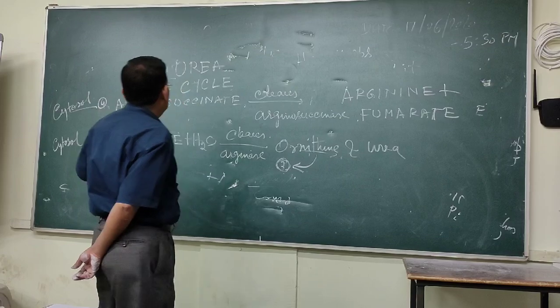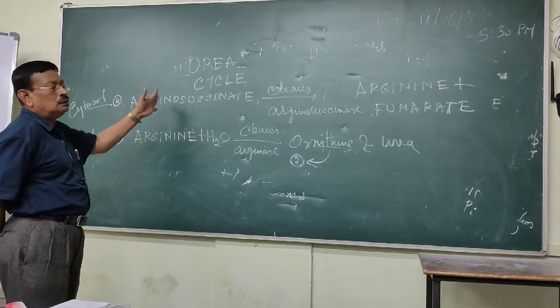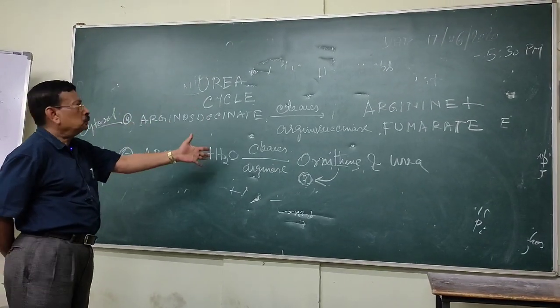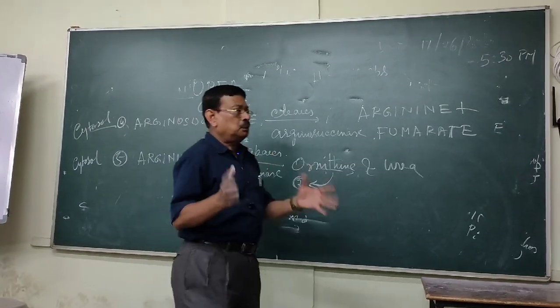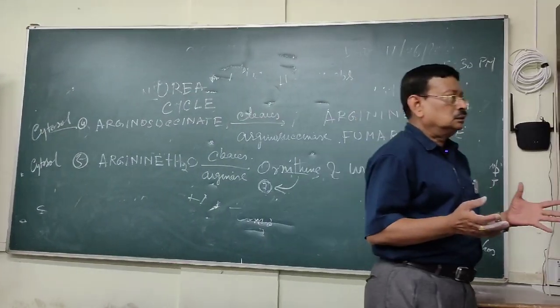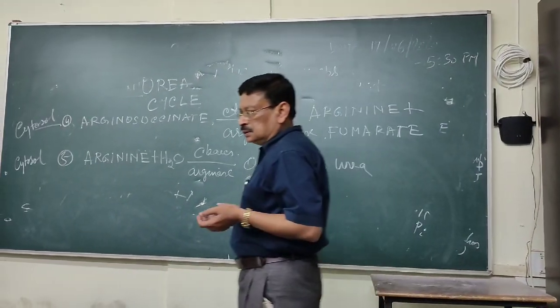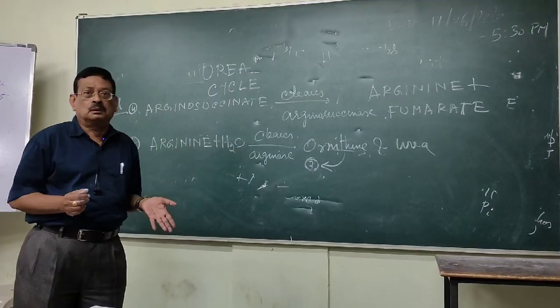So you can ask, the protein metabolism includes deamination, transamination, and urea. Whenever you take the protein, it is metabolized, and they form what? Amino acids. How are the amino acids formed?